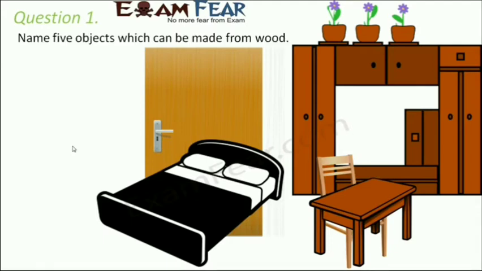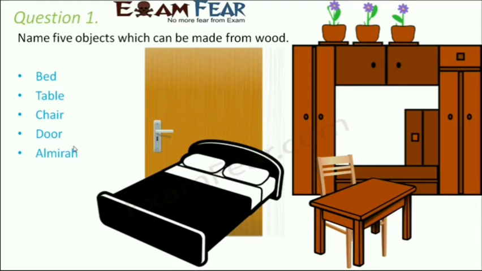Question number 1. Name 5 objects which can be made from wood. A lot of things in your house are made up of wood. In fact, most of the furniture, whether you talk about cot or chairs or almirah or cupboards, they all are made up of wood. So wood can be a constituent for all of these.